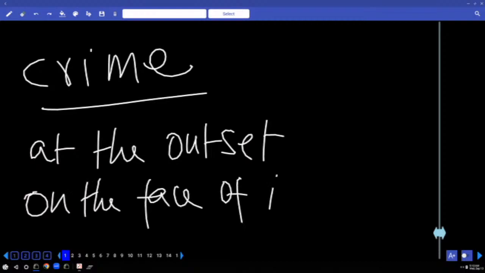On the face of it. As it appears. At the outset, on the face of it. Imagine I go to the scene of crime. I see a person with blood stains and a knife in hand. So I can judge prima facie he is a suspect. Have you got the meaning now?